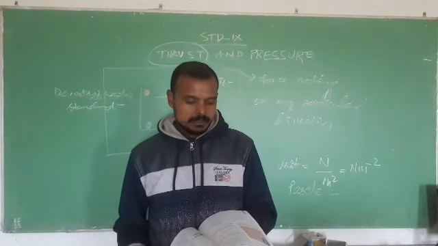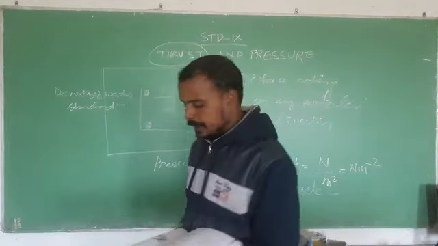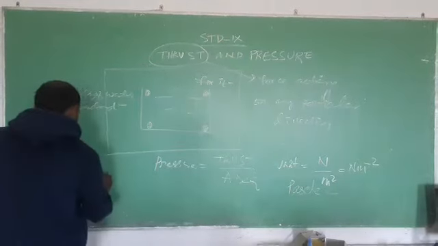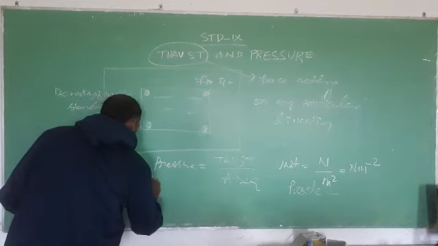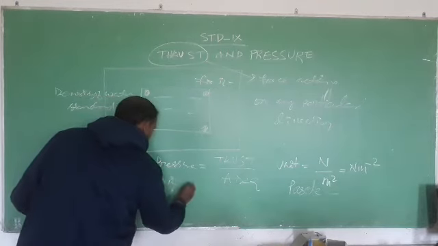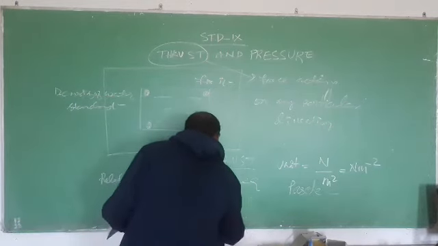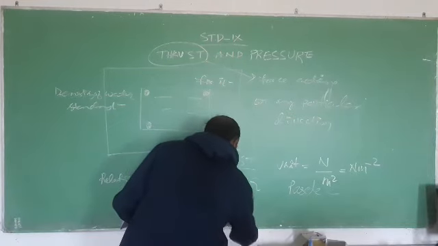That is known as relative density. So the relative density formula, students: relative density equals density of the substance by density of water.